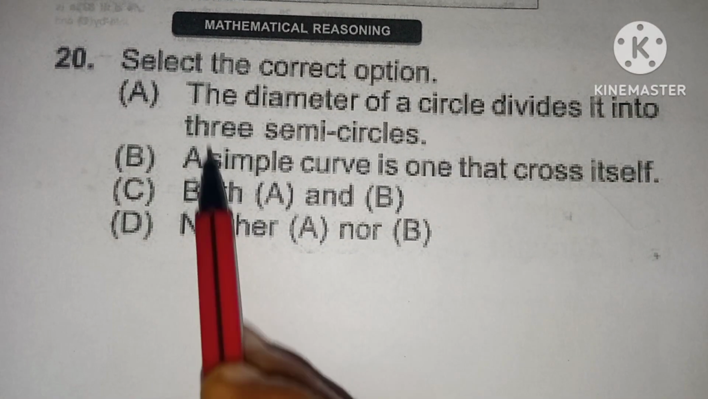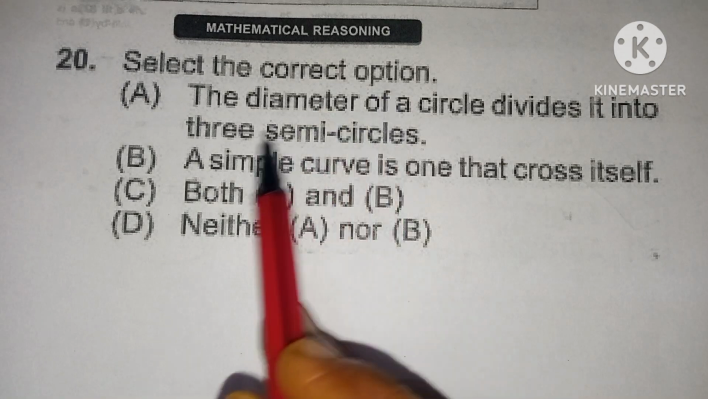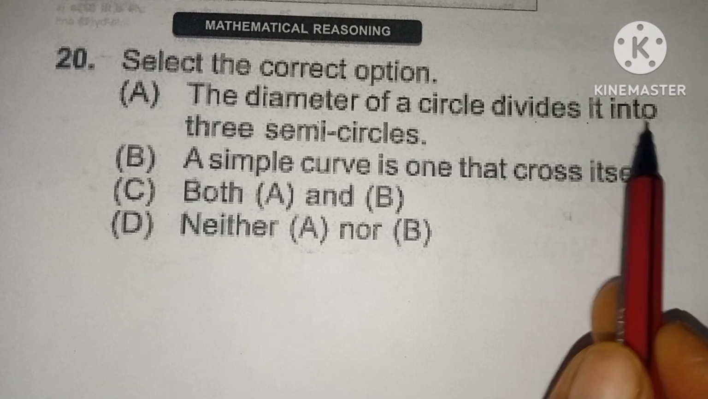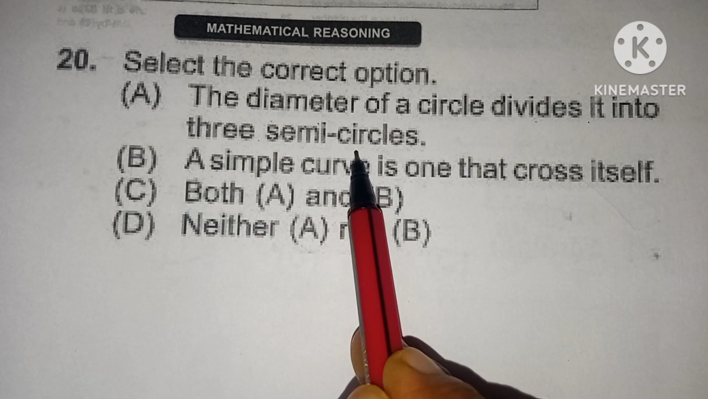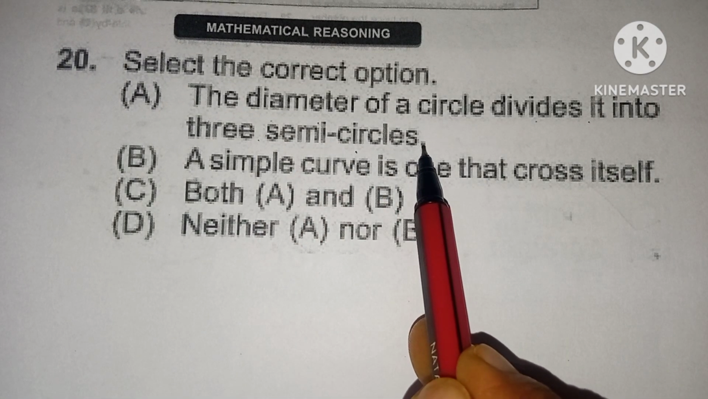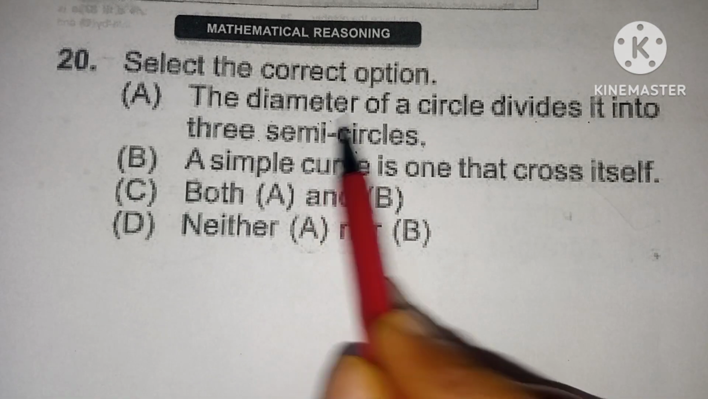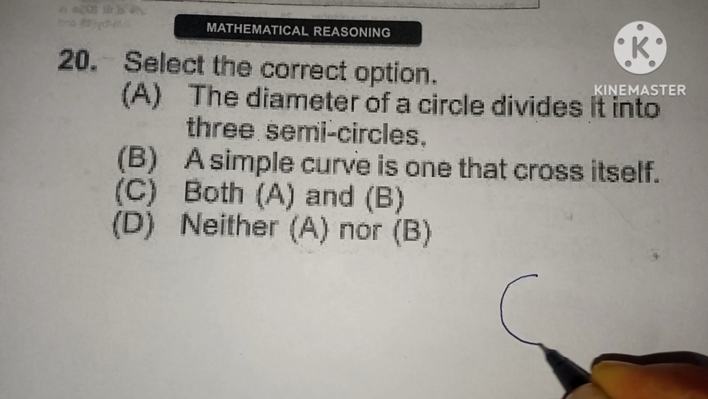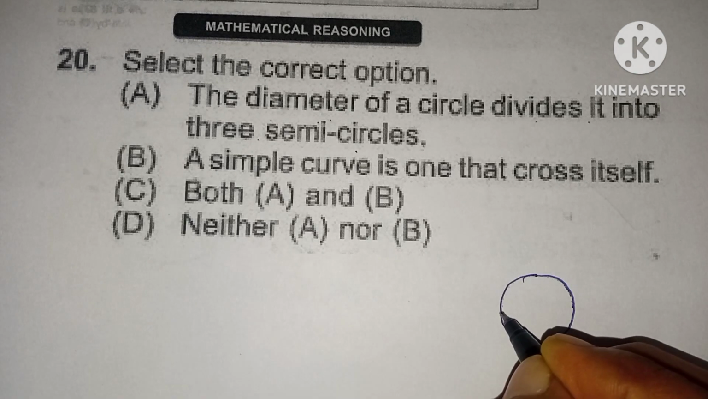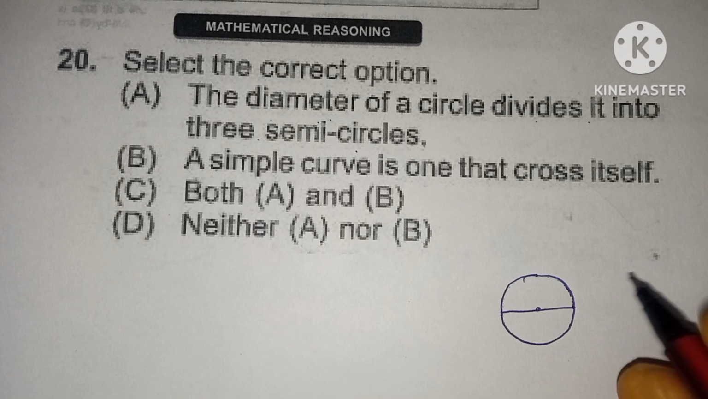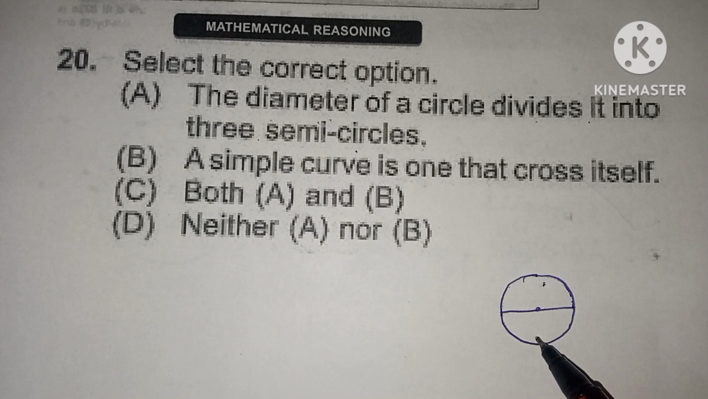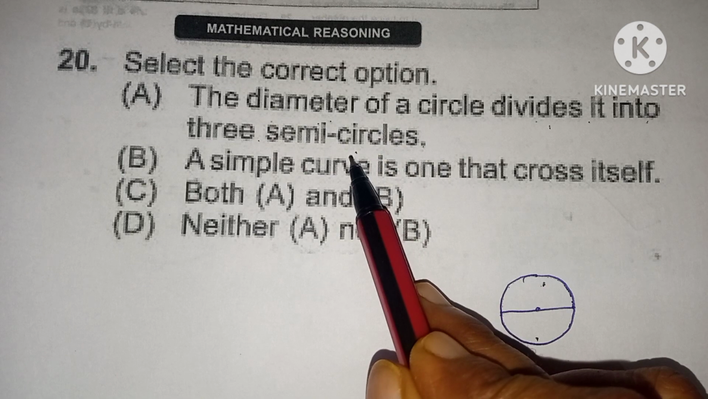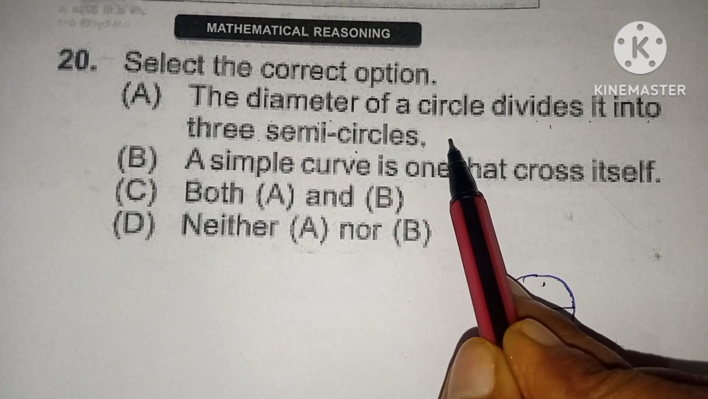20th question. Select the correct option. The diameter of a circle divides it into 3 semicircles. It is a false statement because the diameter of a circle divides it into only 2 semicircles. This is the diameter. So this is one semicircle and this is another semicircle. This is a false statement.